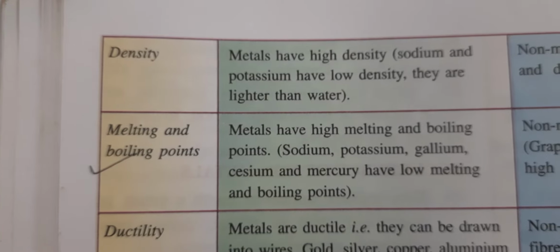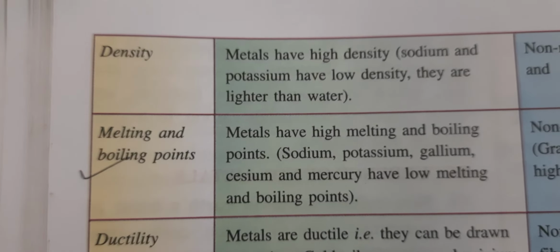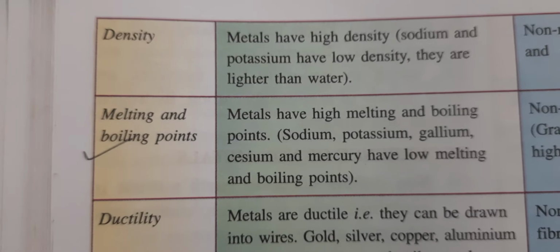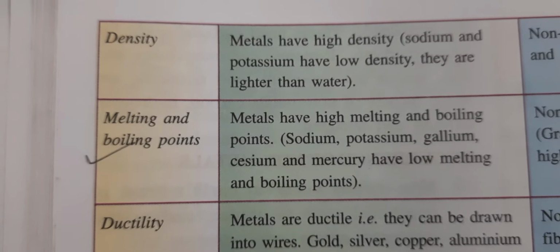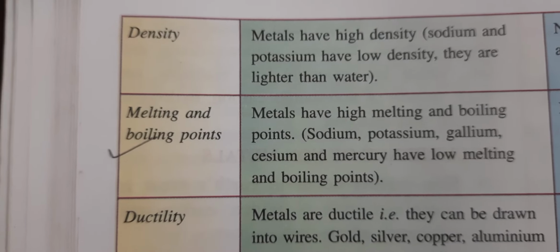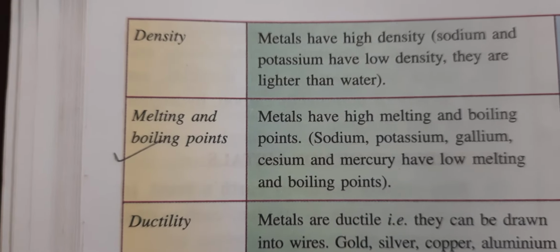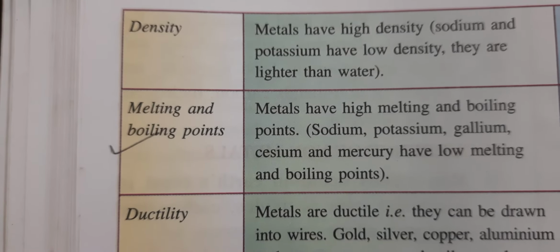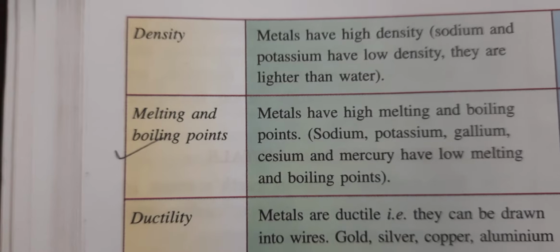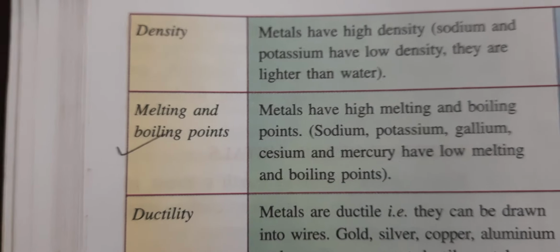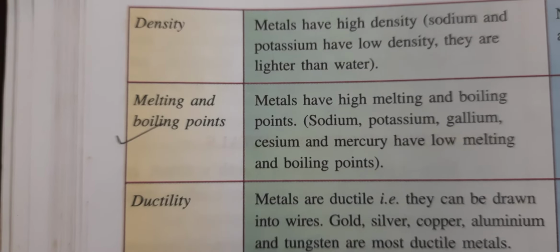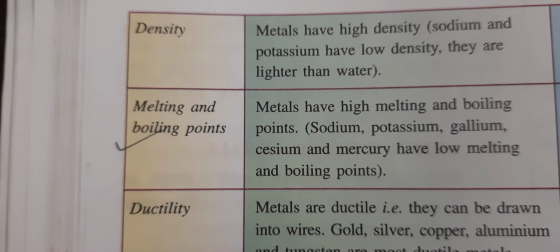Now we will see the next property, that is density. Metals have high density, except sodium and potassium, which have low density. They are lighter than water. Density is how much weight a substance has in a given volume, in one cube how much weight it holds. The density depends on that basis.